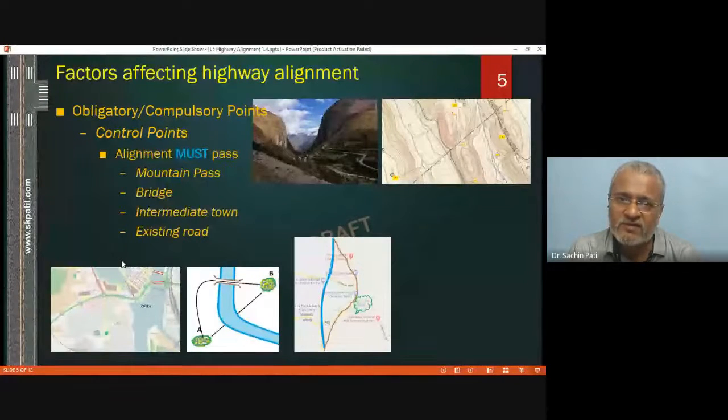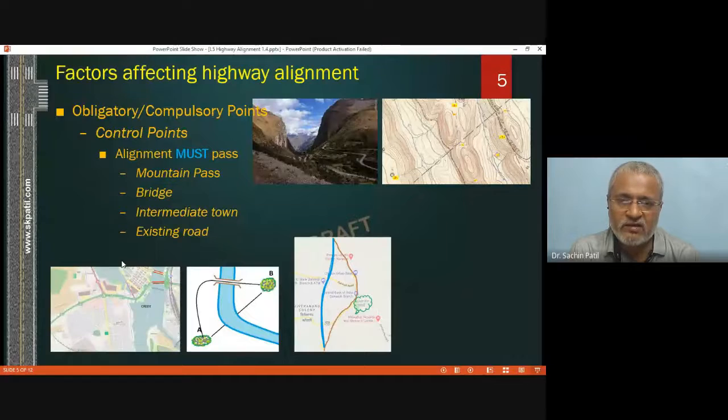What are the factors affecting the selection of highway alignment? The first point will be obligatory or compulsory points. Obligatory means obligation, that is a compulsion. So the first category of obligatory or compulsory points are the points which must be passed by the highway alignment.